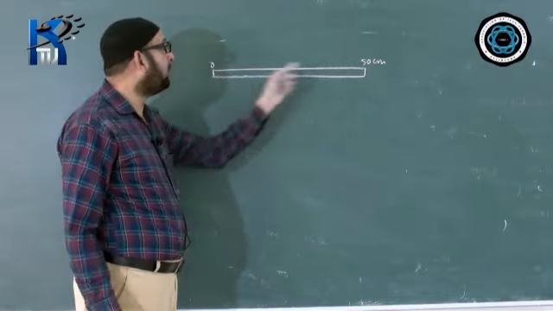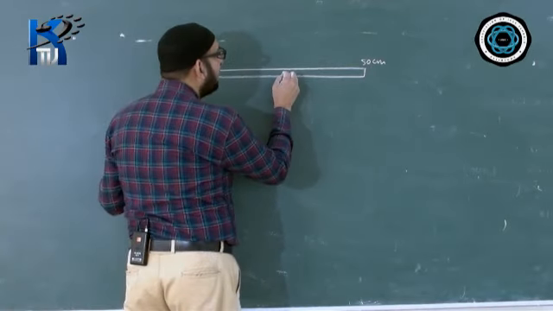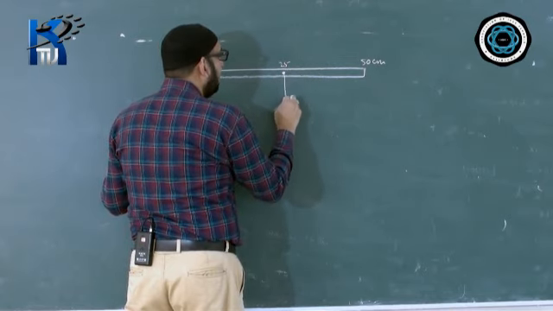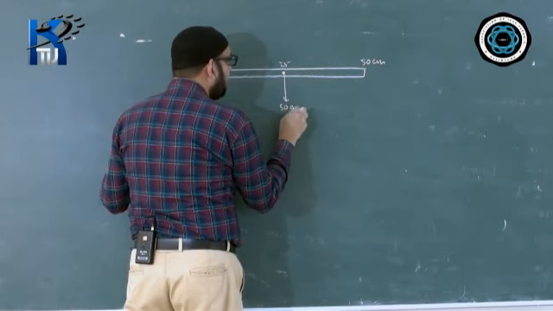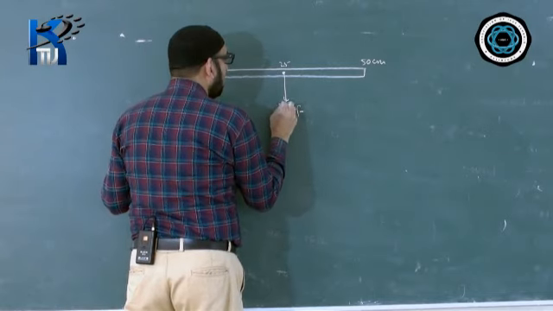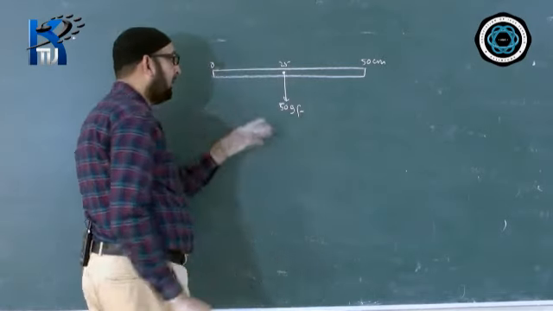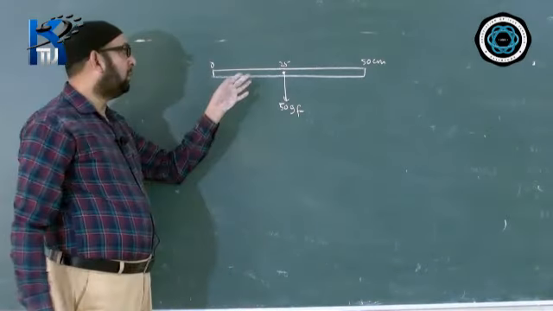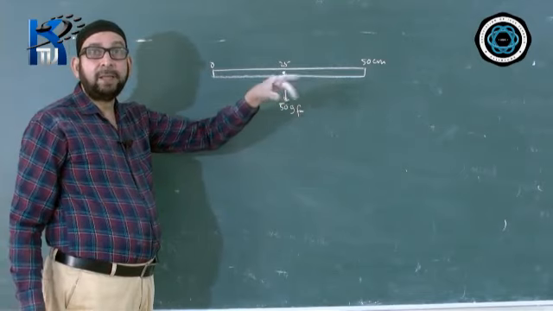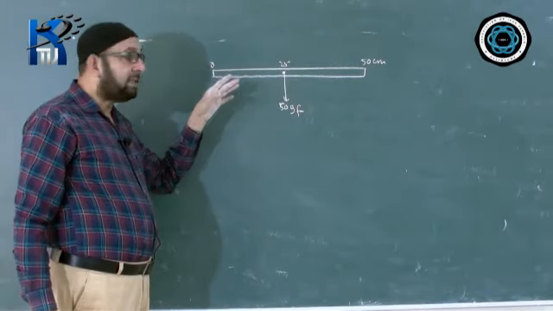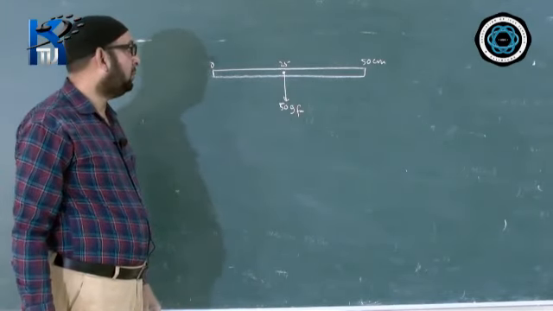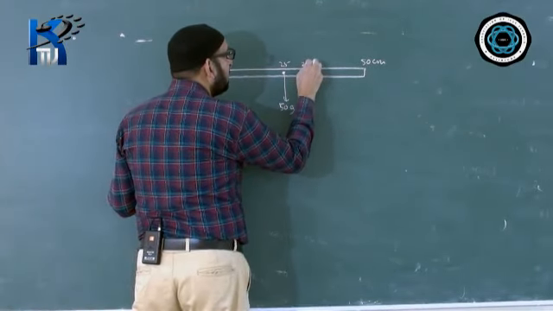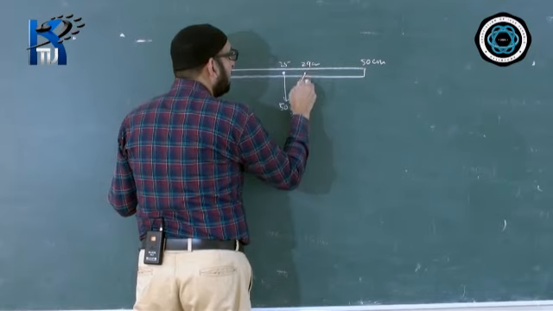Where will the weight of the rule be acting? The weight of the rule will be acting at the midpoint, that means at 25 centimeter. Weight is given 50 GF, so 50 GF is already there at the 25 centimeter mark. And they were asking, the rule is balanced by placing a knife edge at the 29 centimeter mark. So 29 centimeter comes here. Here is the knife edge.